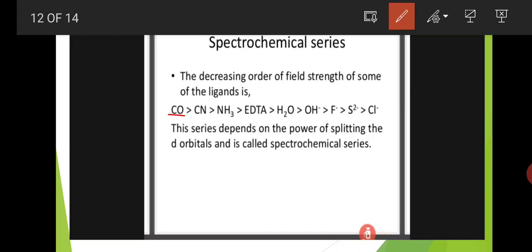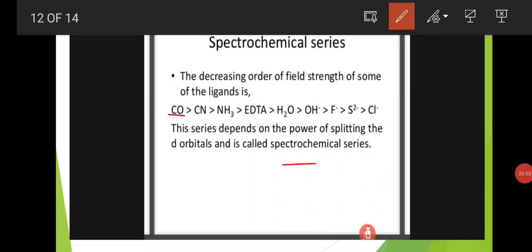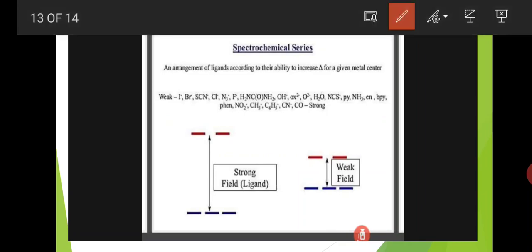The spectrochemical series is an arrangement of ligands according to their ability to increase delta for a given metal center.